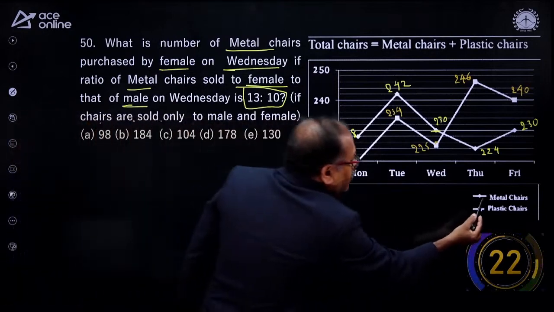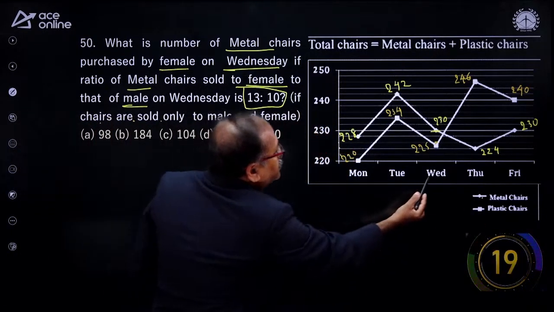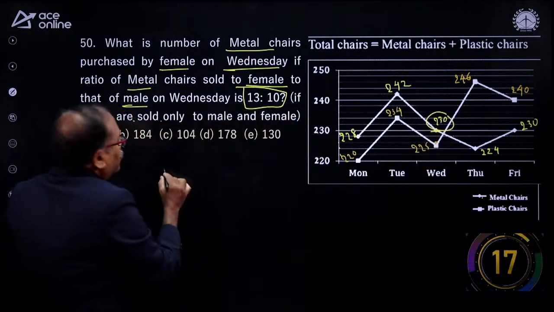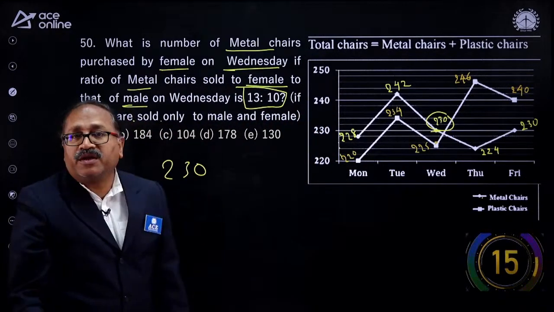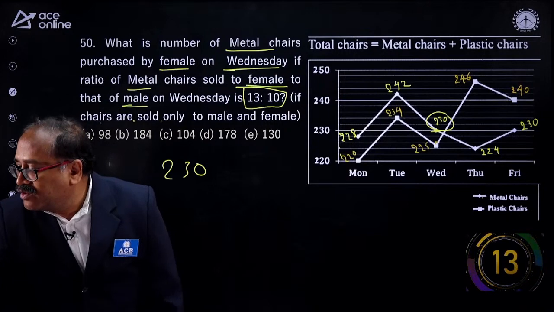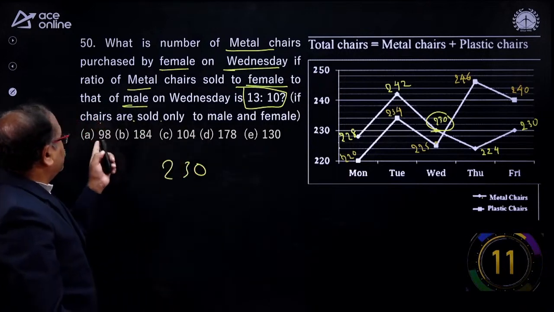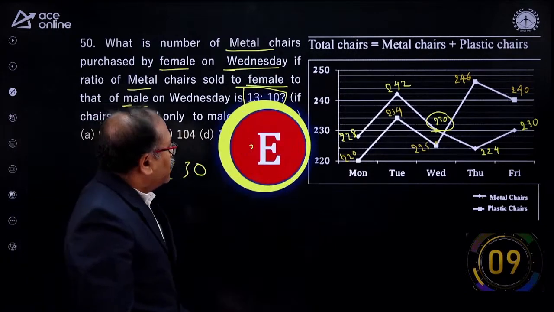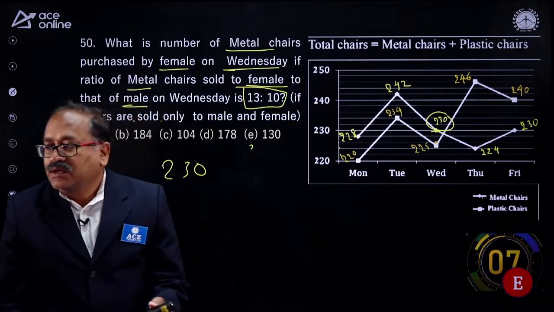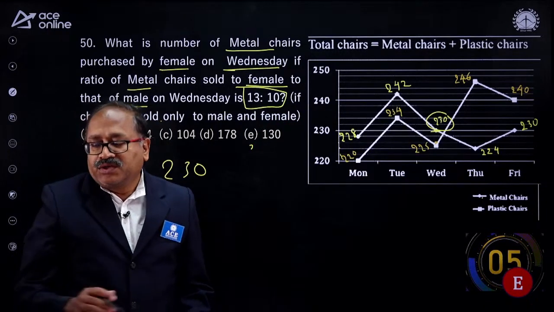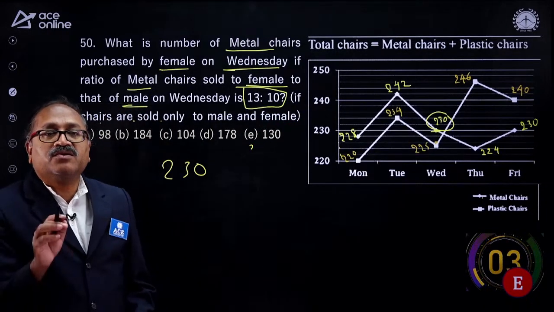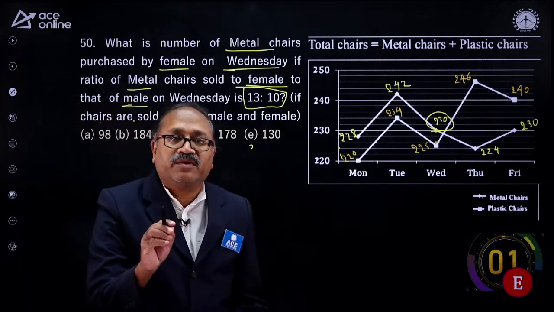So, how many are sold metal on Wednesday? We are talking about the metal chairs on Wednesday, so that is 230. You get the answer. Your answer is ready. 130. Your option choice is E. Yeah, that's right, my young friends. That's great. So it is over.